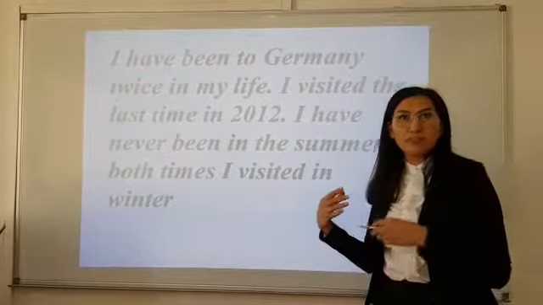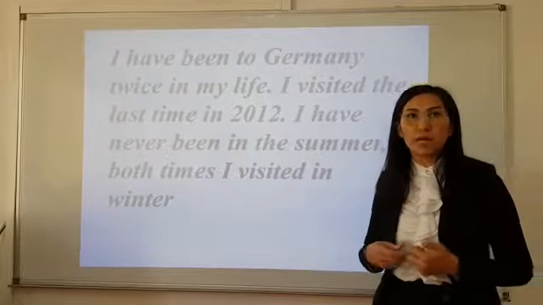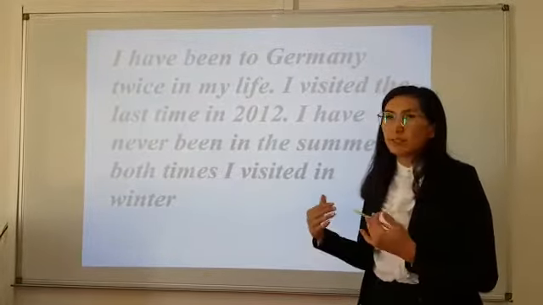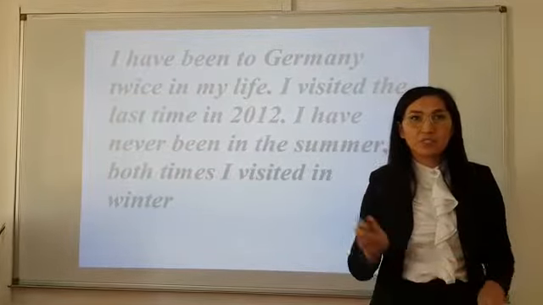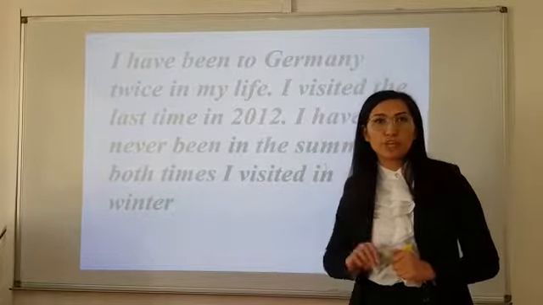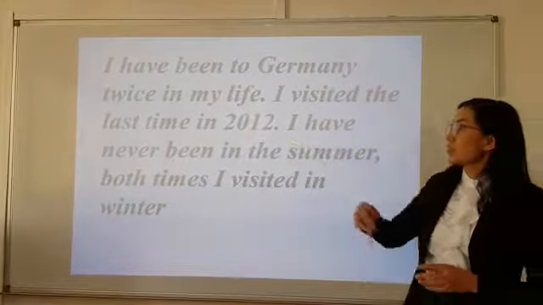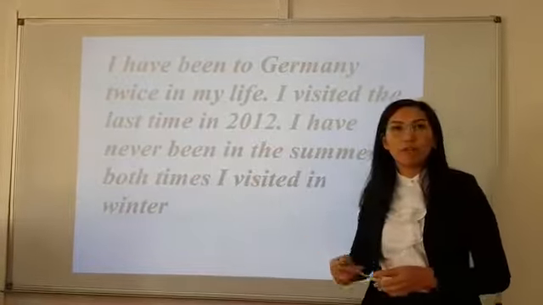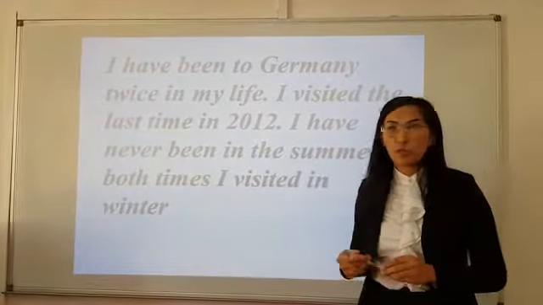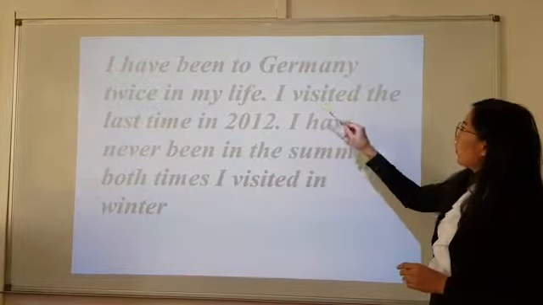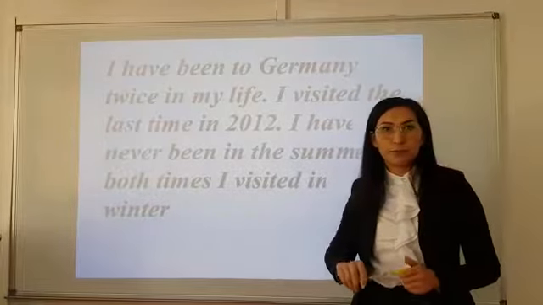These are the main key identifiers. For example, let's give another example in present perfect. I've been to Germany twice in my life. I was born in 1984, and until now I have visited Germany twice, 2 times. Next phrase: I visited the last time in 2012. That's not present perfect, that is past simple, because we use the second form; visited is the second form of the verb.